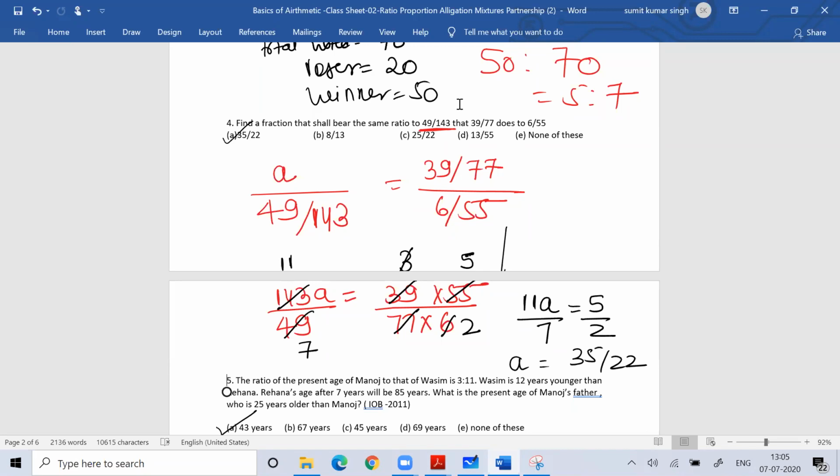Now you just need to solve it. Clear everyone? Any doubt anyone having?